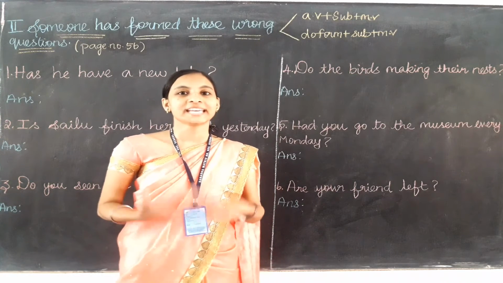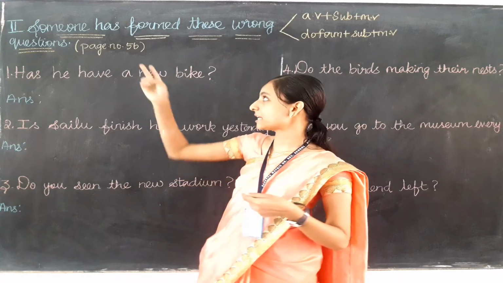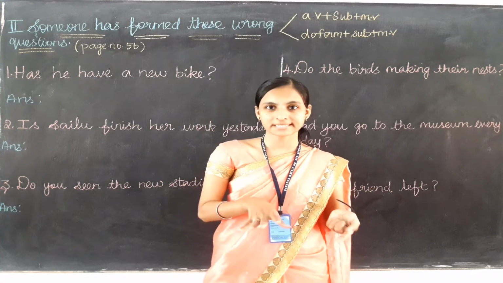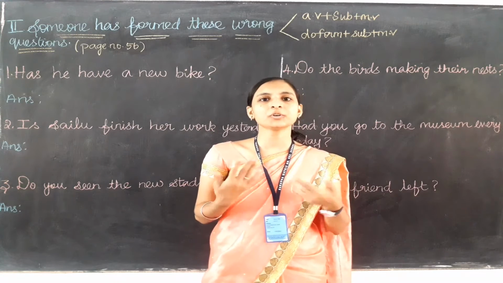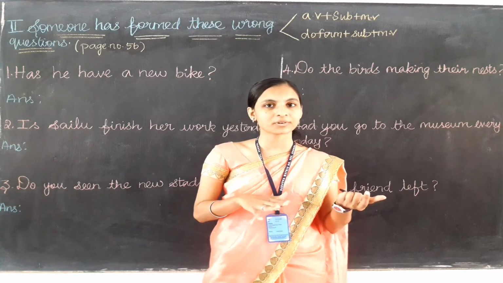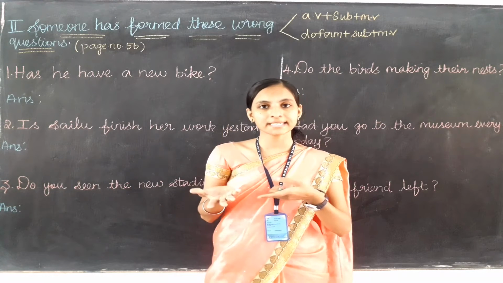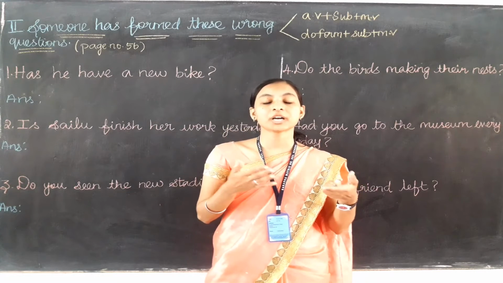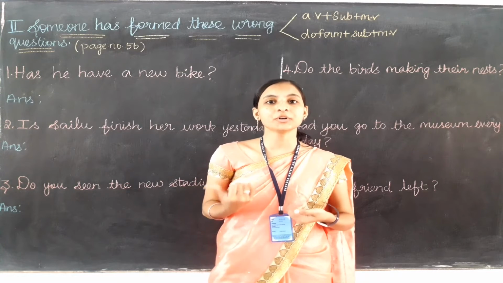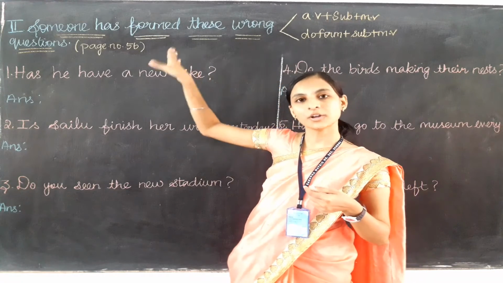Hello children, in this video you are going to do the second book back exercise, which is on page number 56 in your book. This is also the exercise on auxiliary verbs only. In the previous video you learnt how to make questions using auxiliary verbs. Am I right? You have already learnt about the auxiliary verb, how we can change it and how we can make questions with it. So in this video we are going to do the book back exercise on auxiliary verbs only.